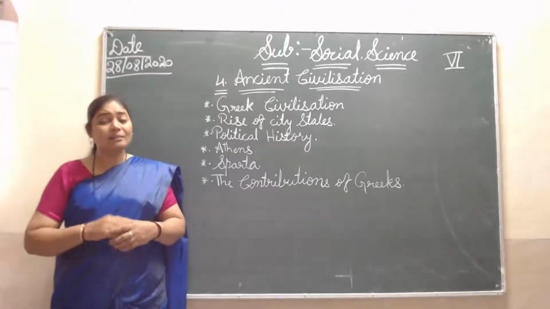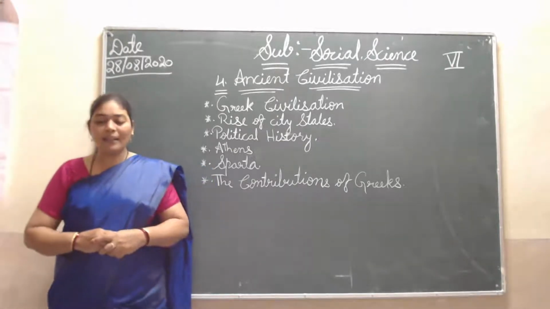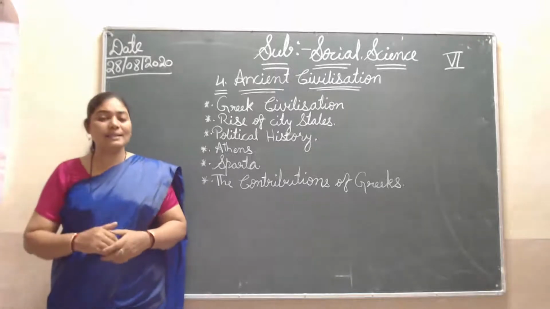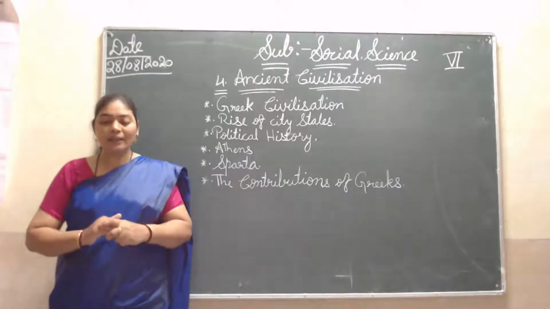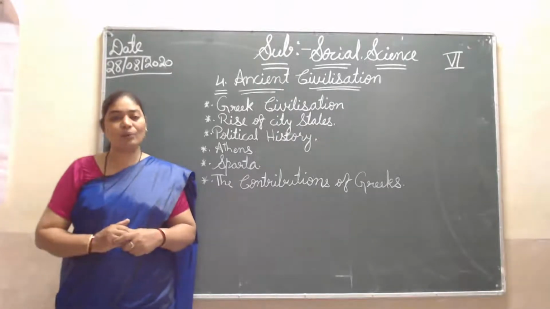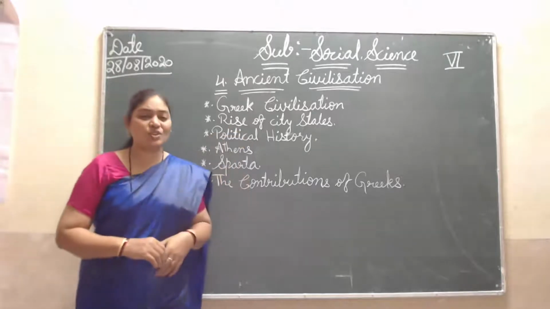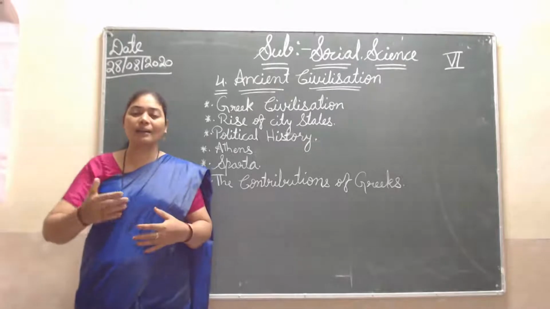Among them, three great and popular tribes are here: first the Aeolians, then the Ionians, and last the Dorians. These three tribal groups are very popular, and they ruled this Greek civilization. When they started ruling, they started growing.